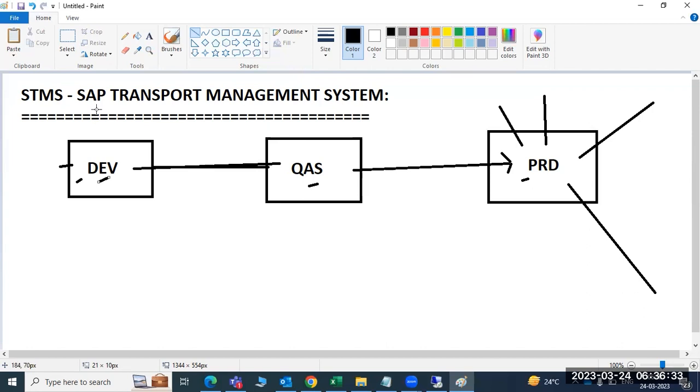The main aim of this configuration is moving the data from one system to another system to one more system. That is called the Transport Management System.